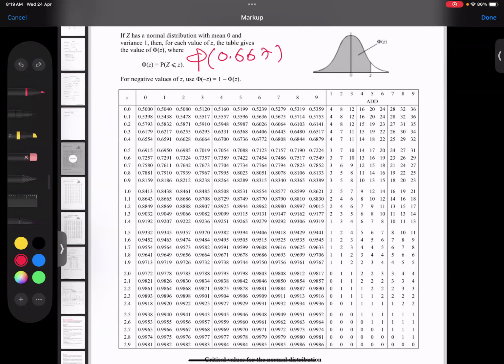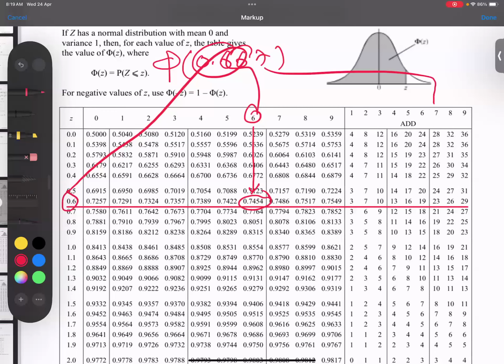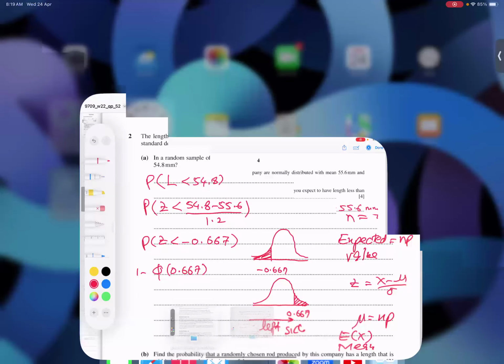Then let's go down, and this 7 comes from here. So this number is 0.7454, and adding 23 here, we get 0.7477. I hope you got my point.